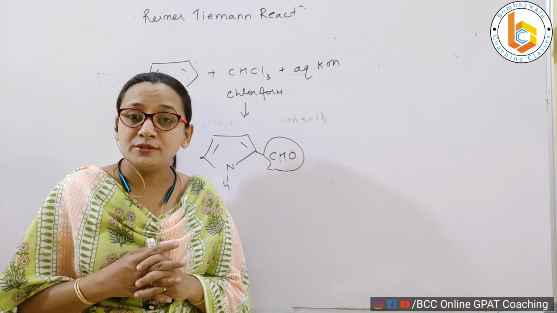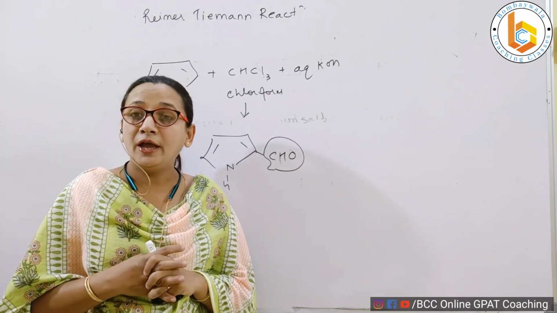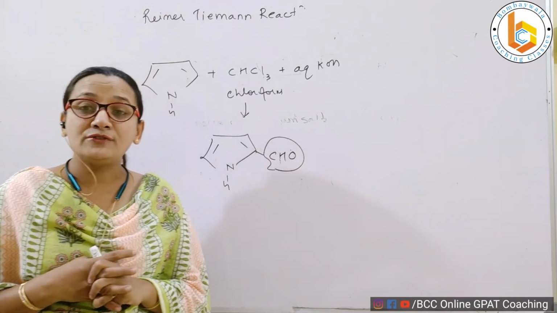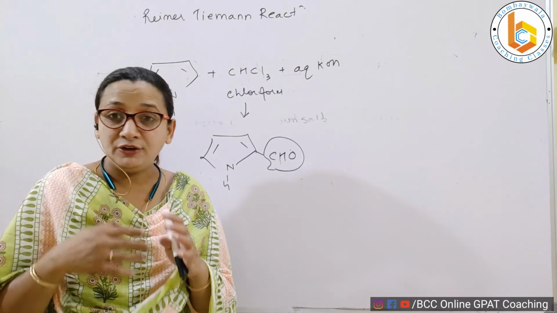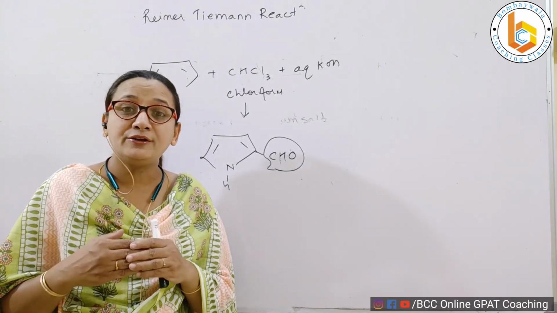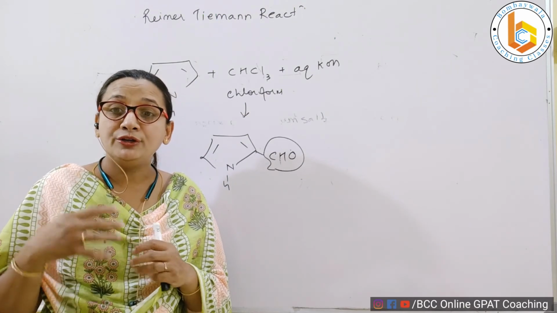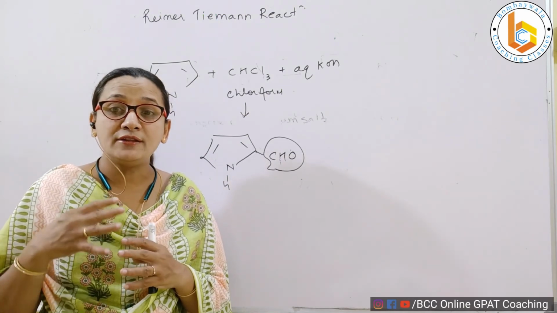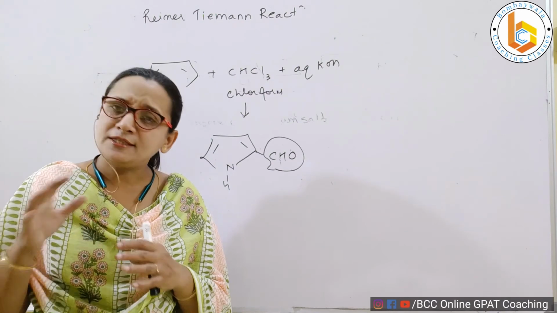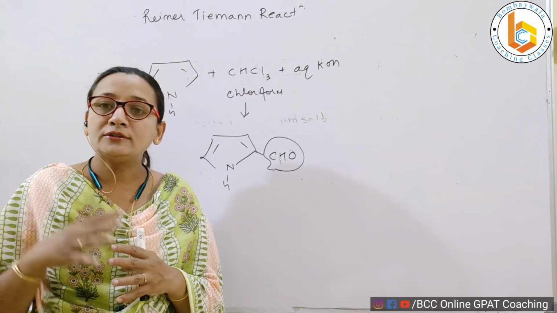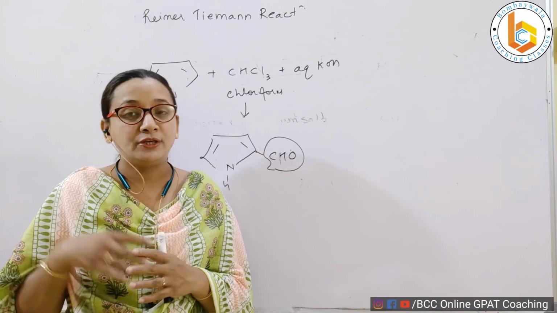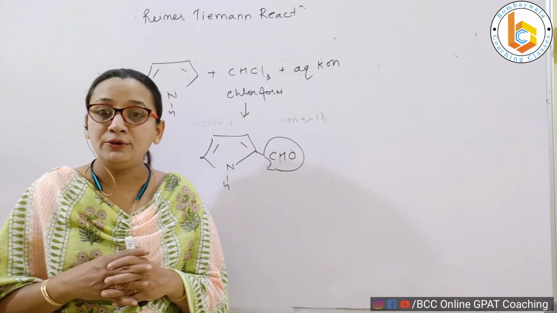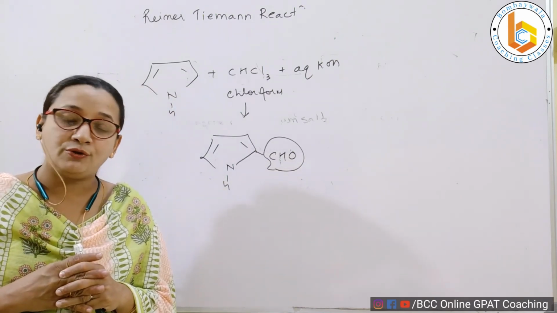My dear students, as in polynuclear aromatic compounds, we have seen electrophilic aromatic substitution, and after electrophilic aromatic substitution, we talked about the oxidation and the reduction reactions. Similarly, we are going to see oxidation and reduction reactions for pyrrole also. So in my next video, we will be talking about the oxidation reaction of pyrrole.